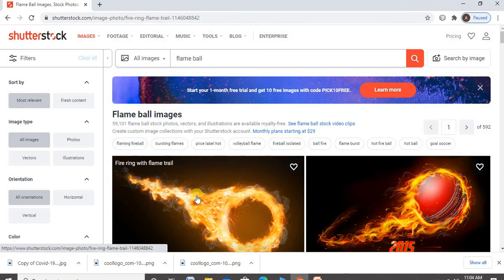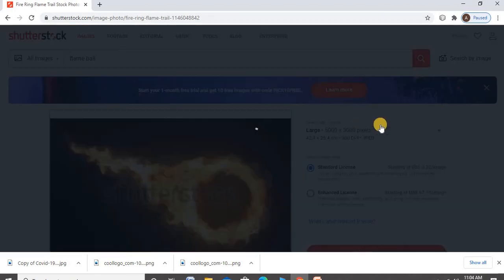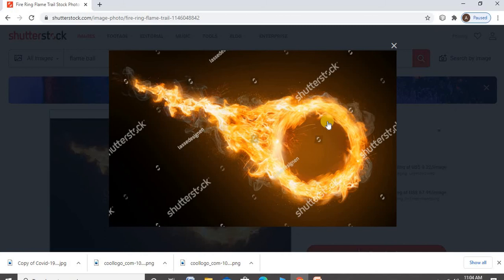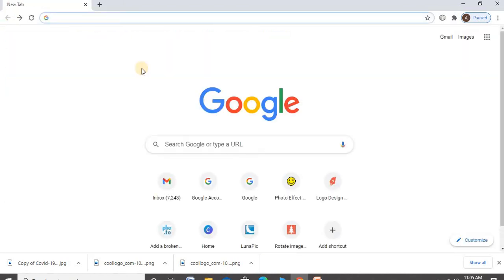For example, check, select it. Download it, otherwise take a screenshot.